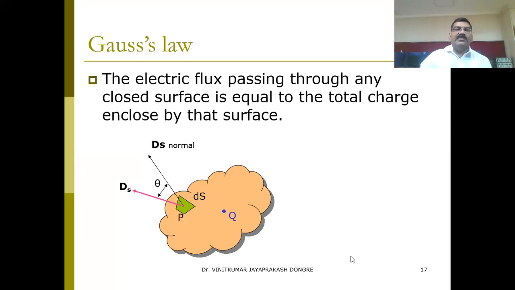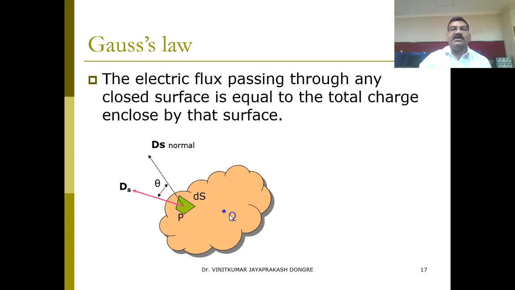Now, in this law, what is the initial thing? The electric flux passing through any closed surface. This is what defines a closed surface. The electric flux passing through a closed surface is equal to the total charge enclosed by that surface. So this is any random surface in which the charge is there.